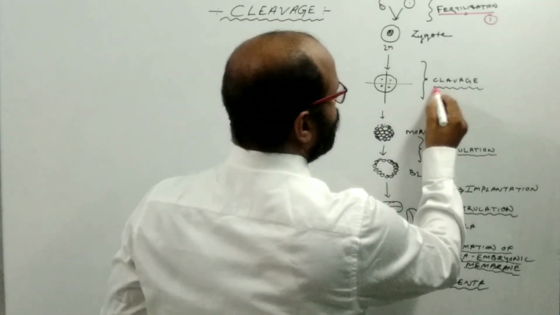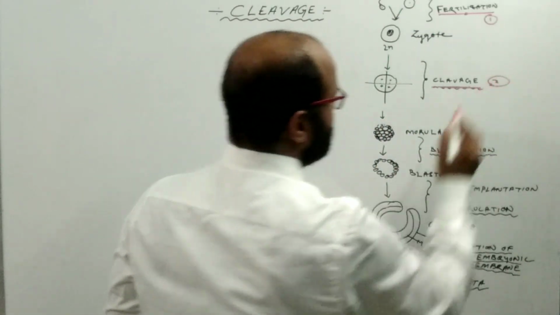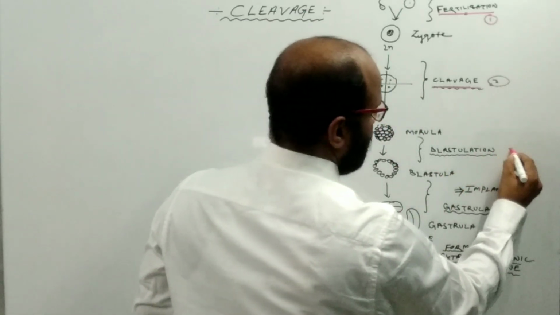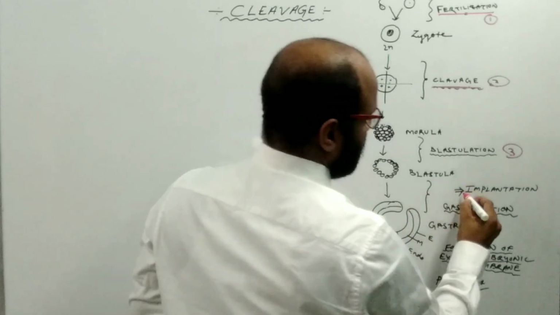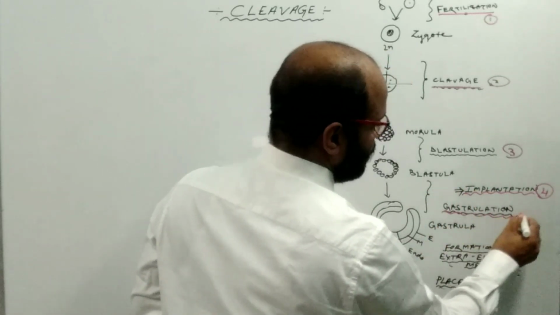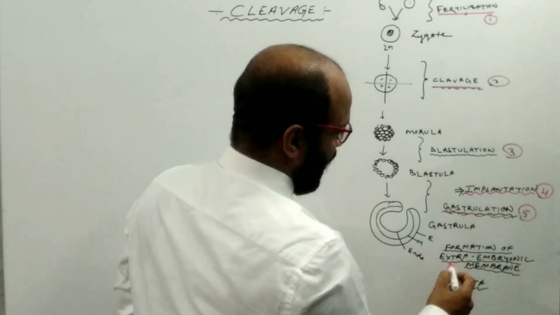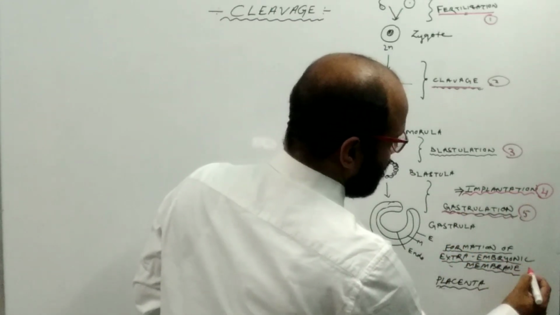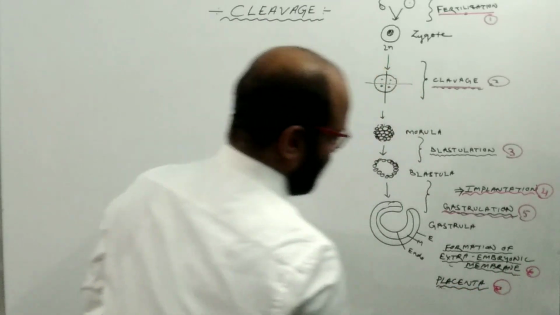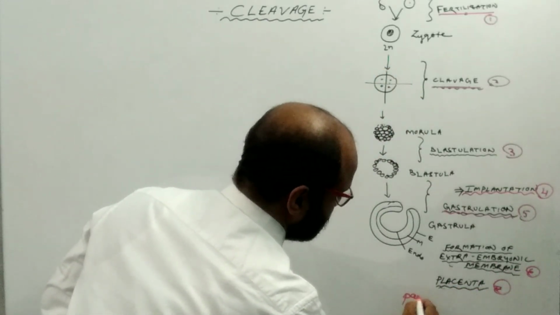Now in this video, I am going to discuss cleavage, and in my subsequent videos, you will get the process of blastulation, the process of implantation, the process of gastrulation, and the formation of extra-embryonic membranes, then the placenta, then parturition.